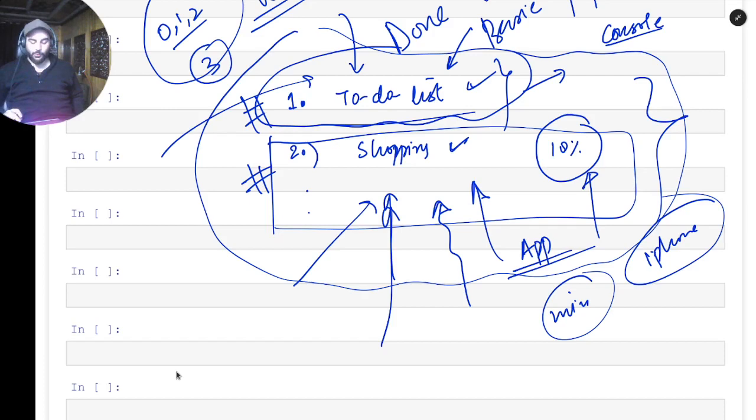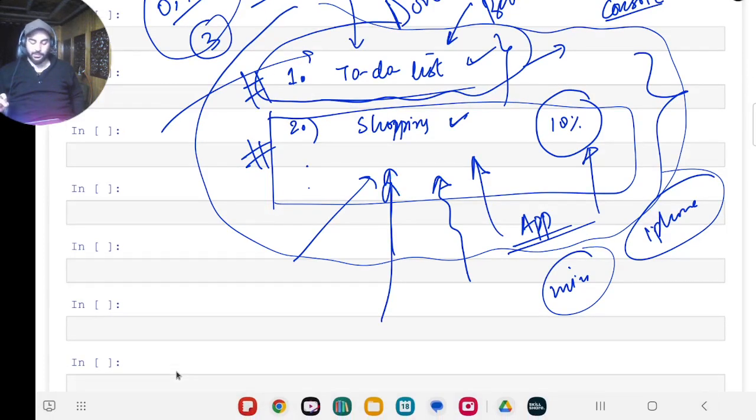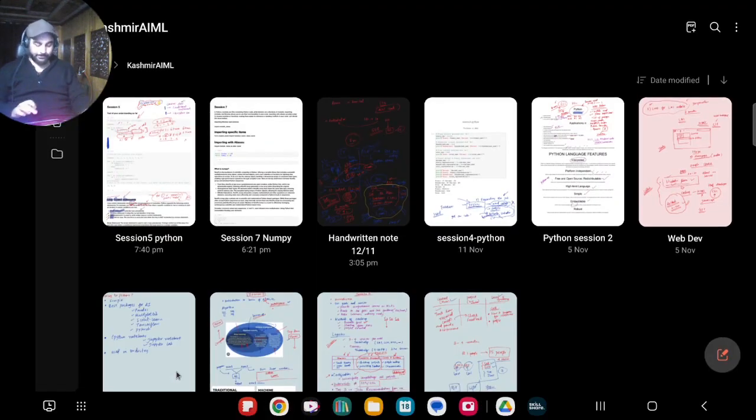Okay. Now we are wrapping up with Python. So now we'll be starting the different libraries of machine learning. I think this is the Numpy.